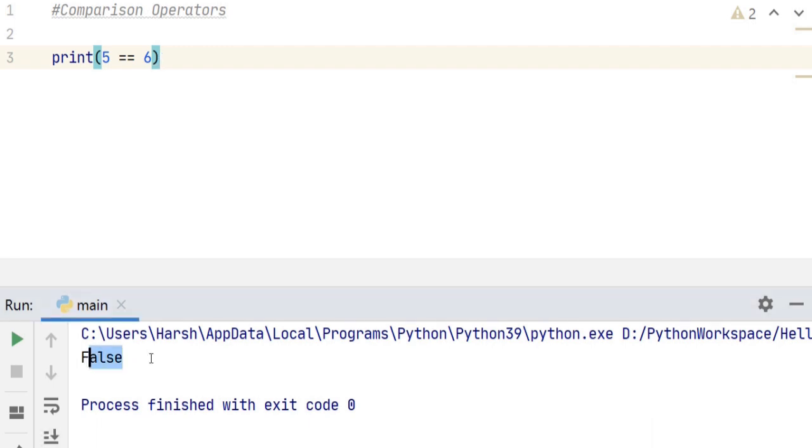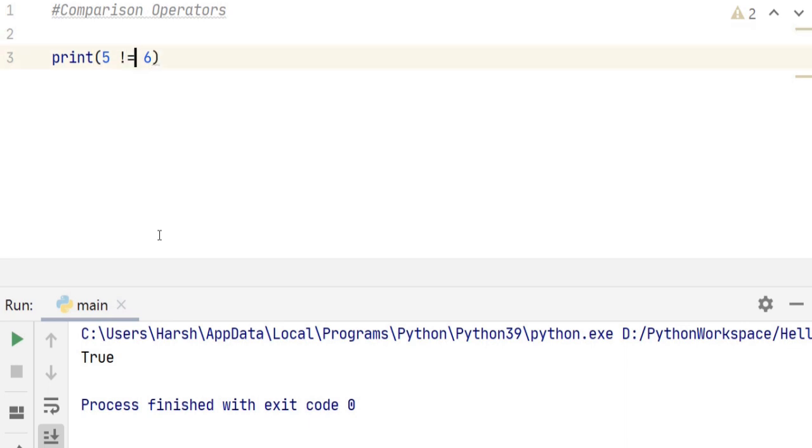It gives us false because 5 is not equal to 6. Now let's print 5 not equal to 6. This is how it is represented in Python. Exclamation equal to is not equal to. So go ahead and print it. We get true because 5 is not equal to 6.